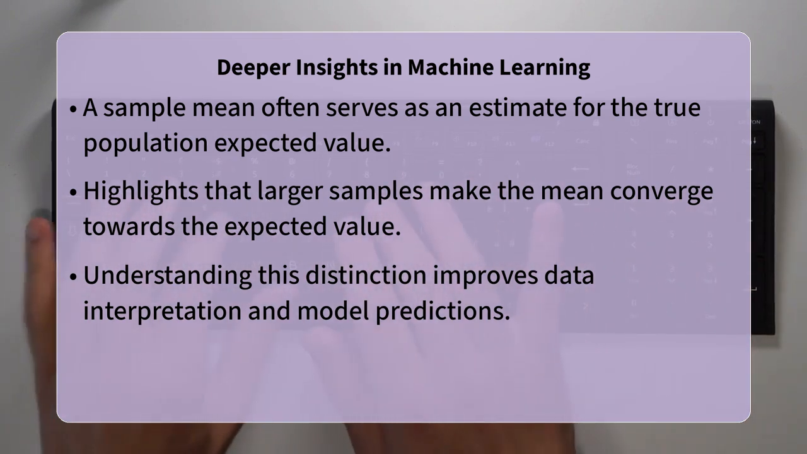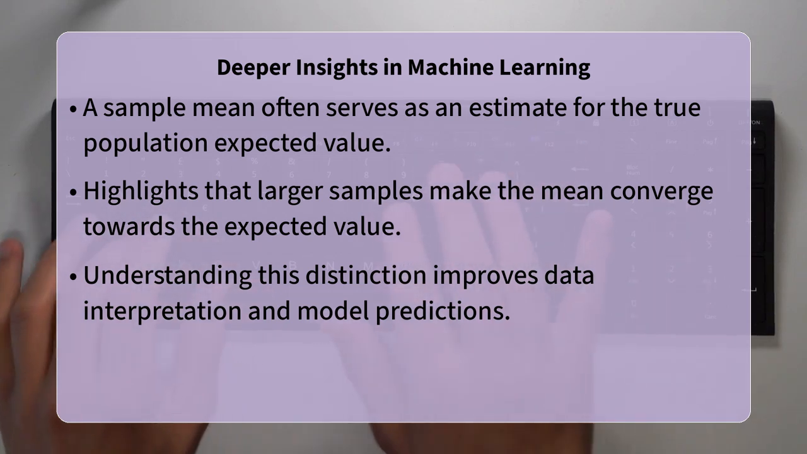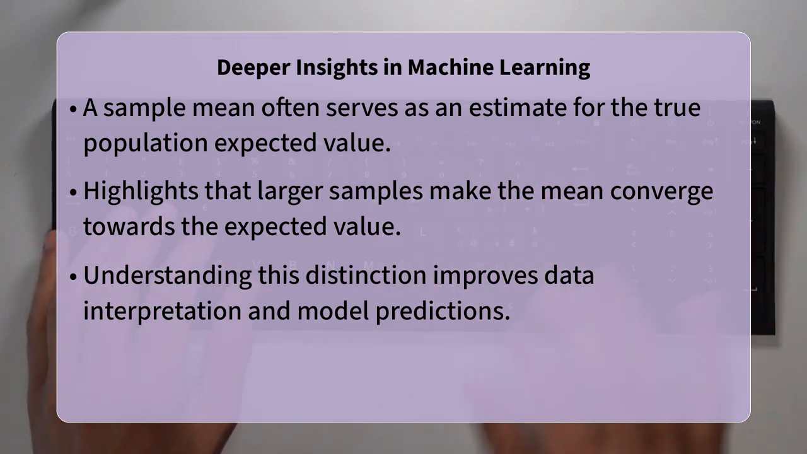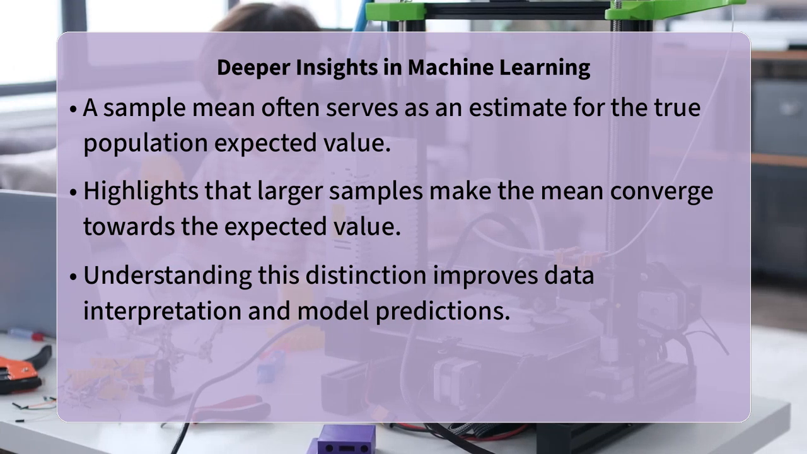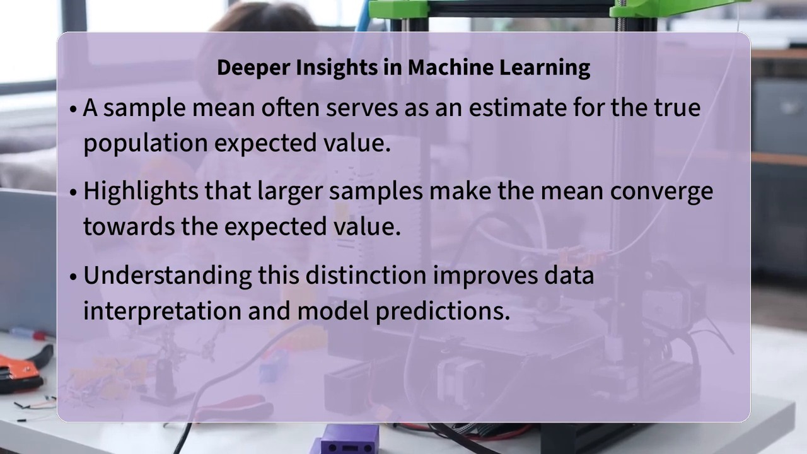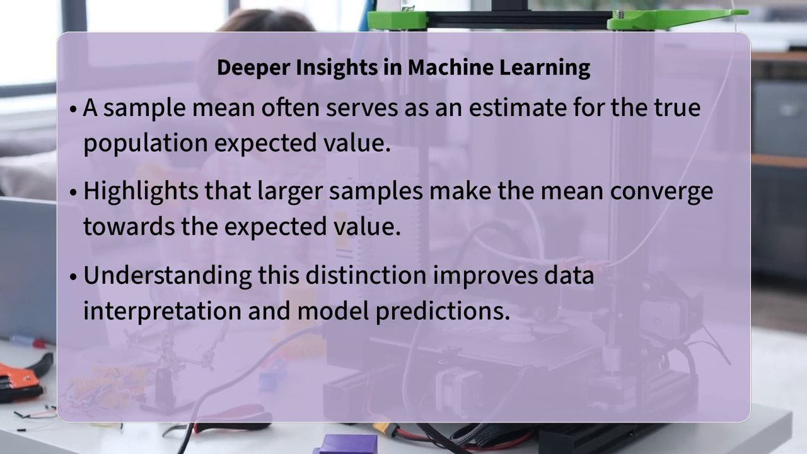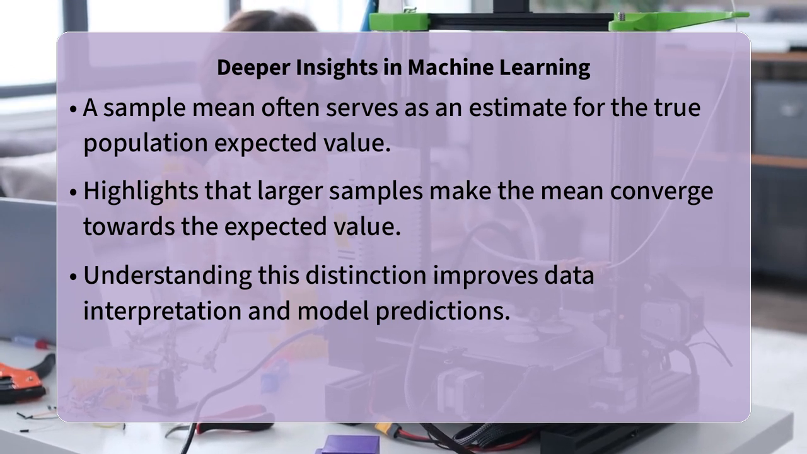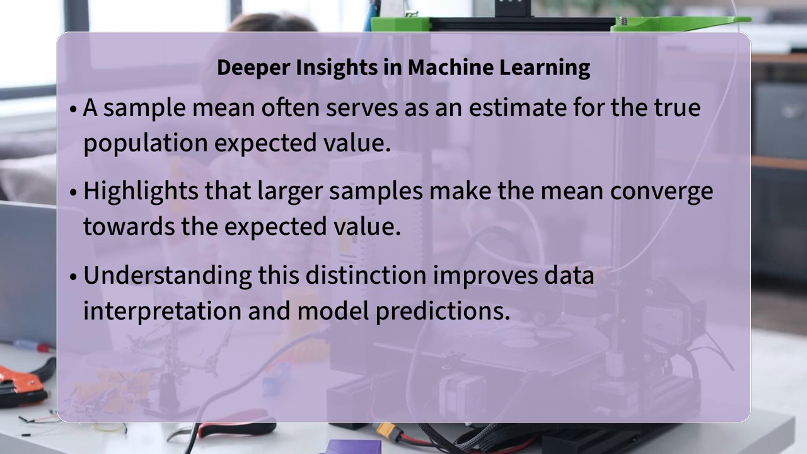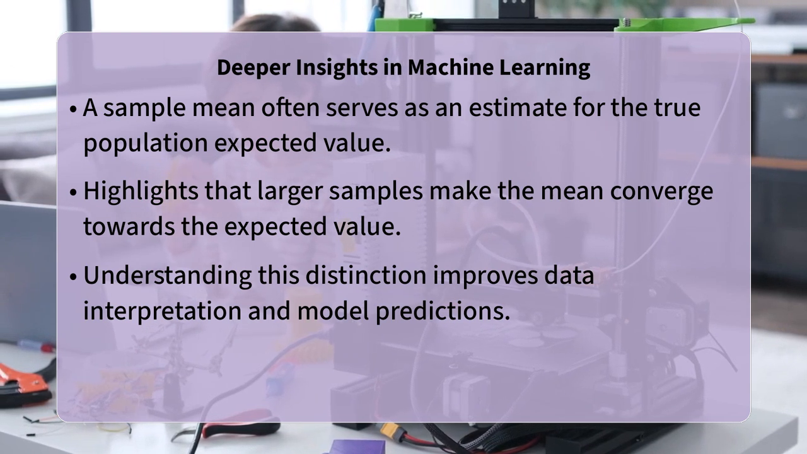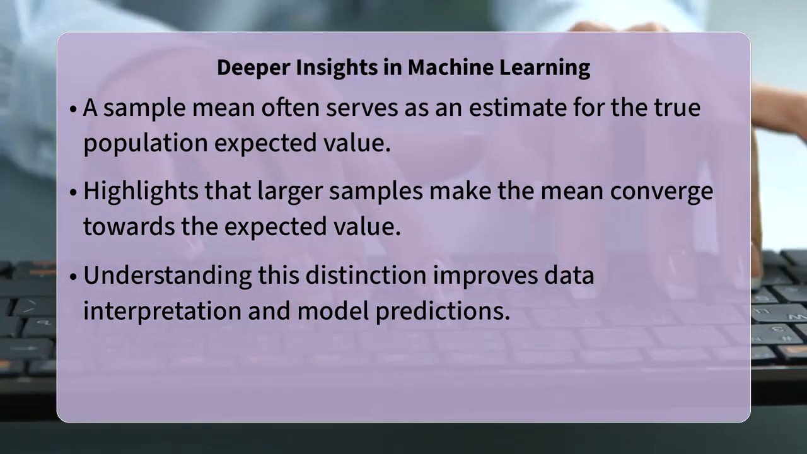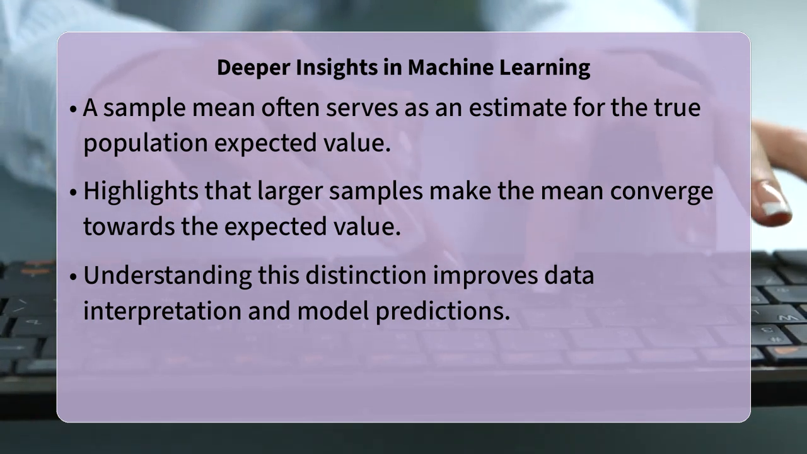Understanding this distinction is vital for accurate data analysis and model building in machine learning. It helps you correctly interpret your results, make more informed predictions, and better comprehend the theoretical underpinnings of probabilistic models. This knowledge allows you to move beyond simple averages to a deeper understanding of how chance and observation interact.